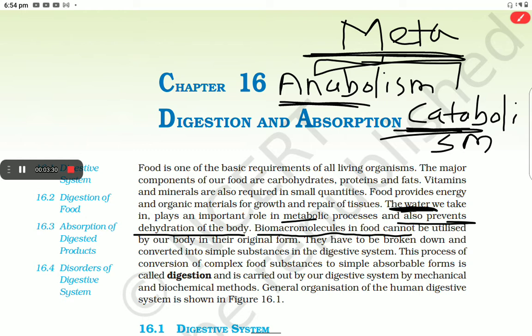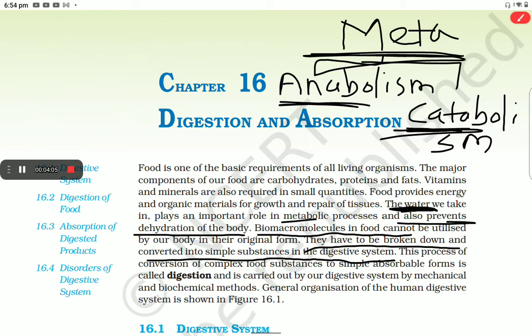Biomacromolecules in food cannot be utilized by our body in their original form. Bio means living and macro means big molecules; they cannot be utilized. This means the biomacromolecules have to be converted into simpler form. Then the body will absorb them. They have to be broken down and converted into simple substances in the digestive system. And this is called digestion.